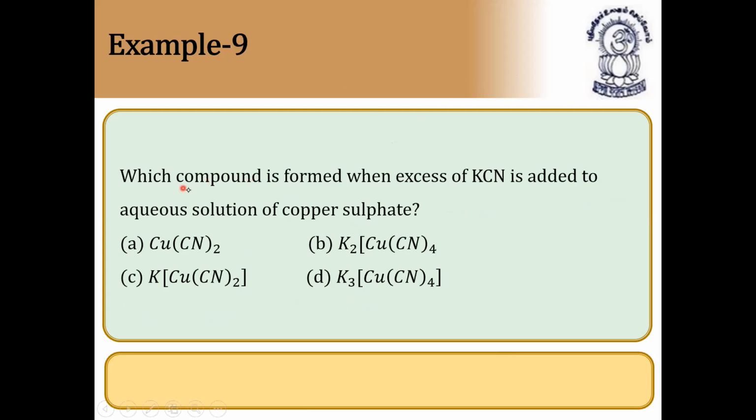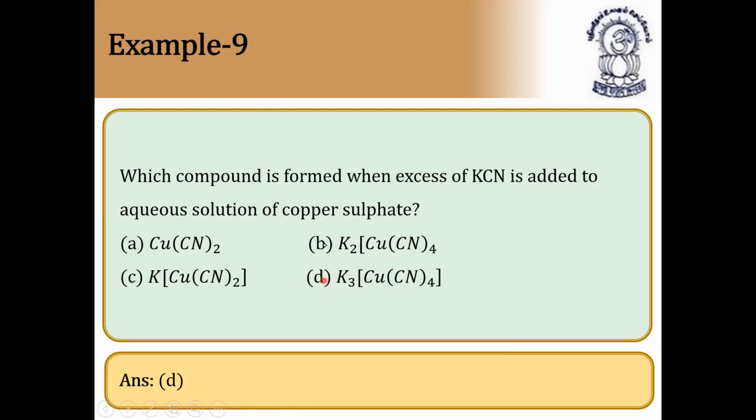Next, which compound is formed when excess of potassium cyanide is added to aqueous solution of copper sulfate? So definitely cyanide will replace copper sulfate ions. So which compound can form? So the stable compound we have to check for this now. So the answer is K3[Cu(CN)4]. This is a stable compound because the oxidation state of copper is +1 here. So it is more stable.